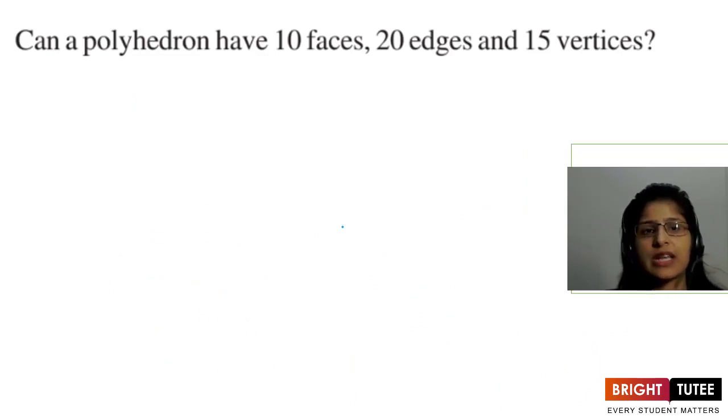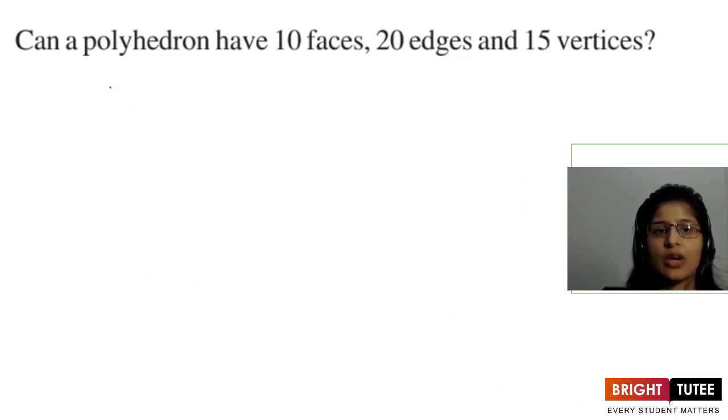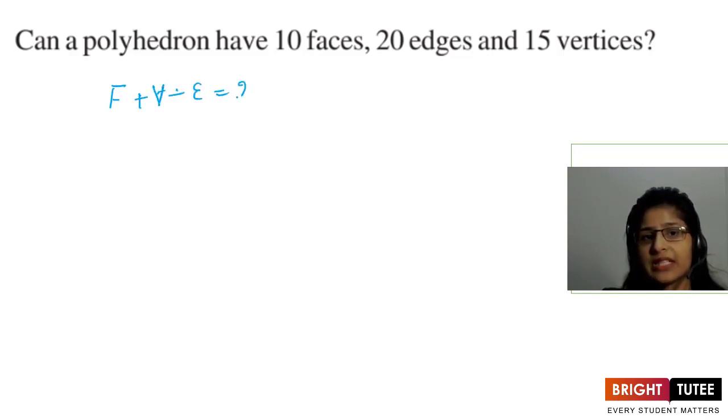Now here is one more question. They're asking, can a polyhedron have 10 faces, 20 edges and 15 vertices? How many faces? 10. So if it is possible, then it is going to satisfy Euler's formula, which is F plus V minus E equals 2. So let us put the values in the formula and see if it comes out to be equal to 2.